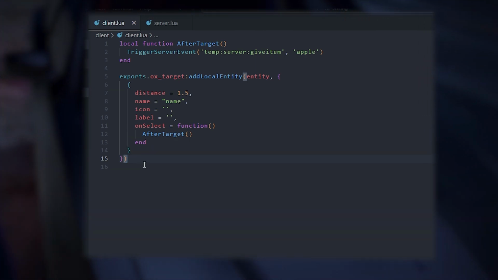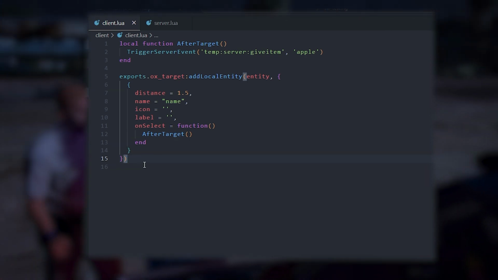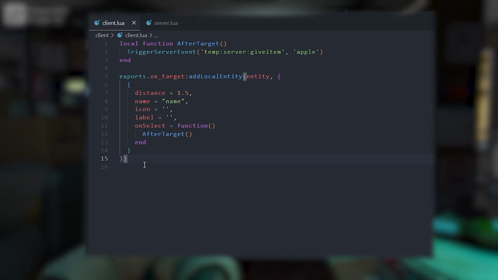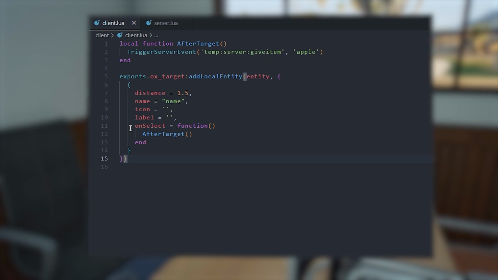If you guys want to know more about encapsulation for programming, watch a Unity tutorial because they talk about it a lot. Your code in reality is supposed to stay within the script that it's in, which, for example, this would be the client Lua. We want to keep as much logic encapsulated in the client.lua file as possible. It stops cheaters, it stops errors, it stops it all. So just keep that in mind when you're programming.